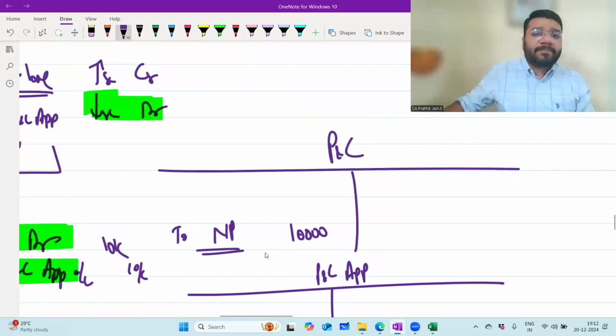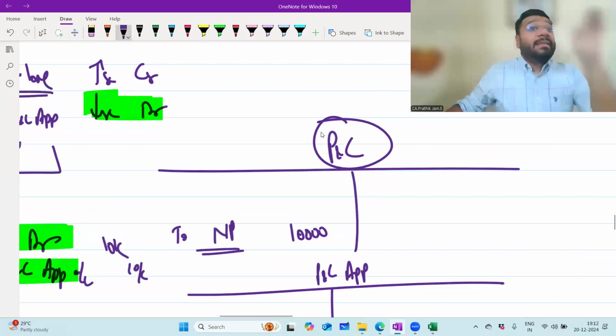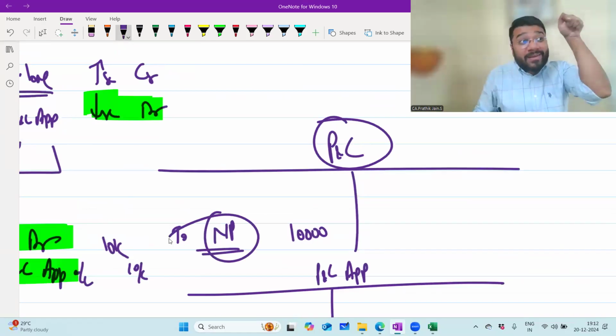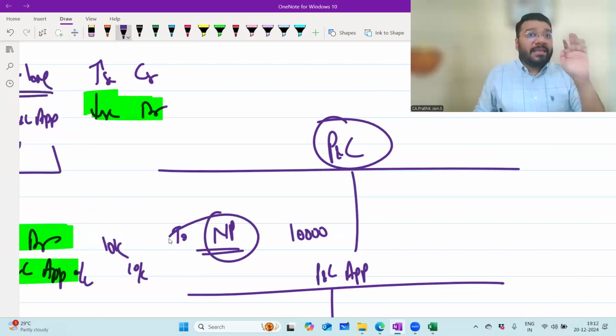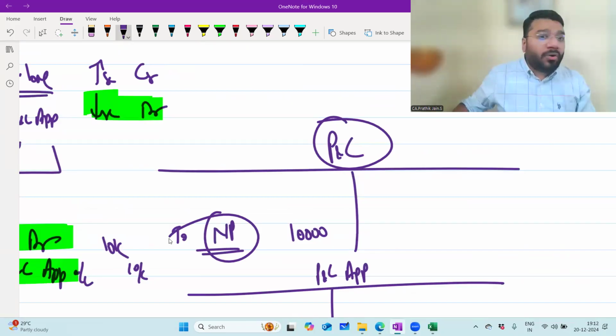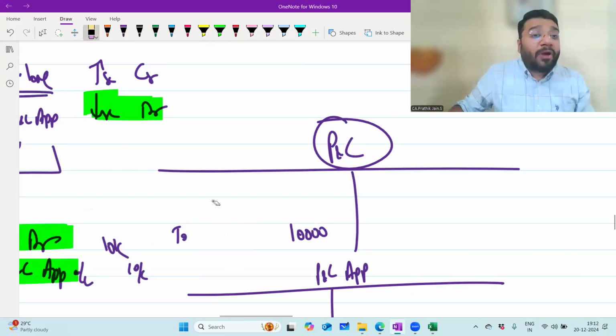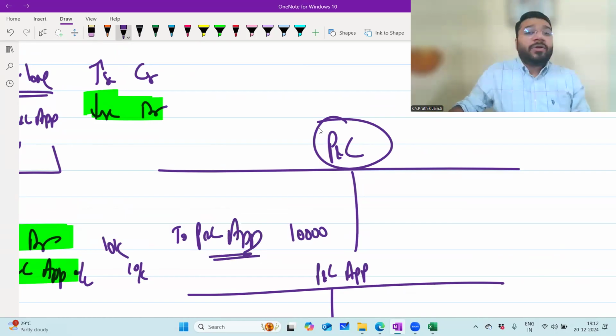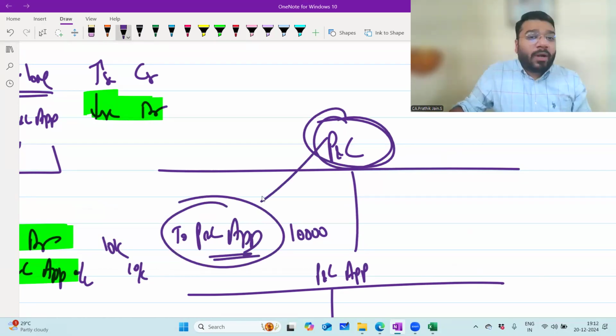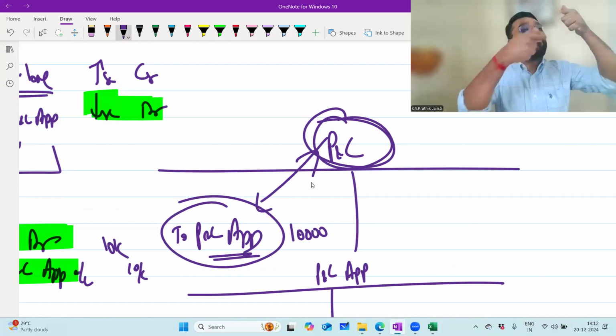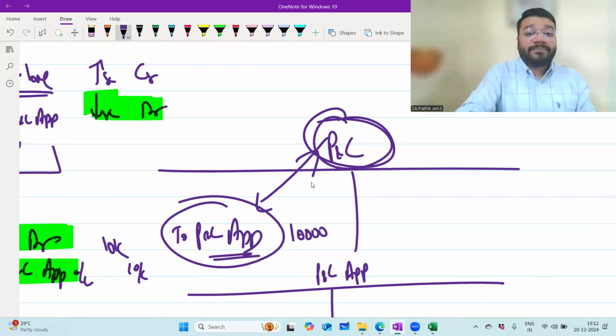Very simple way to remember. This is the P&L account. In the P&L account, will "To P&L" ever come? No. What can come? Net profit replacement is what? "To P&L appropriation account." So in the P&L account, the entry is "To P&L appropriation" for the net profit.